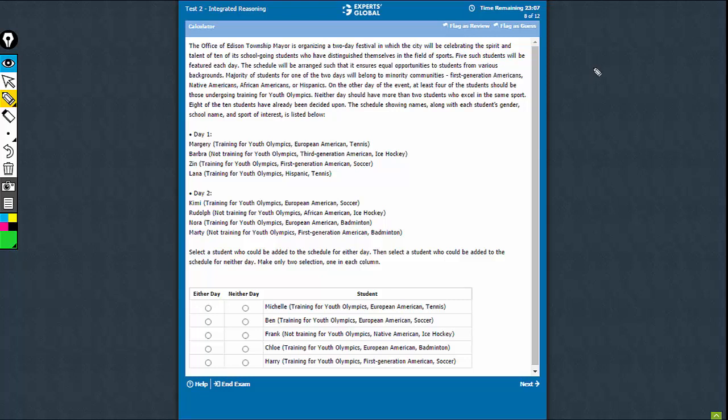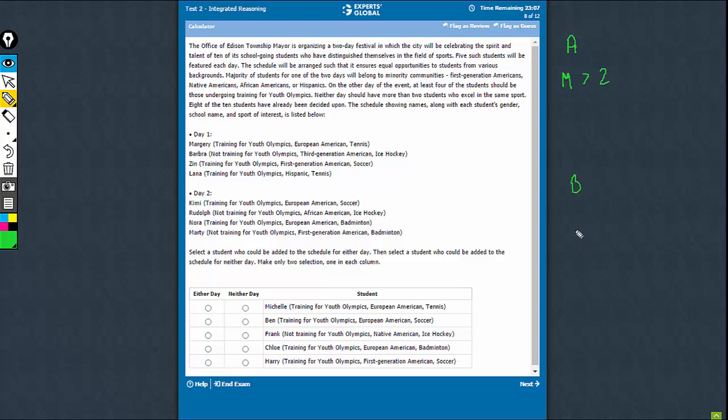In the conditions given, let's call the 2 days A and B because we don't know the order, day 1 and day 2. So we're calling them A and B. One day they have to be majority of students as minorities. So minority students, more than 2 minority students to form a majority in a group of 5.